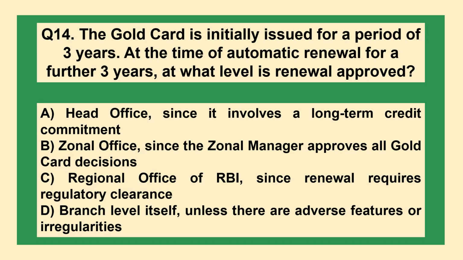The gold card is initially issued for a period of 3 years, with automatic renewal for a further 3 years. At what level is renewal approved? Option A, head office, since it involves a long term credit commitment. B, zonal office, since the zonal manager approves all credit gold card decisions. C, regional office of RBI, since renewal requires regulatory clearance. D, branch level itself, unless there are adverse features or irregularities.